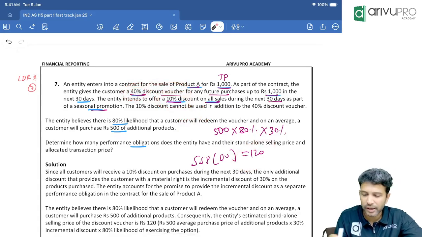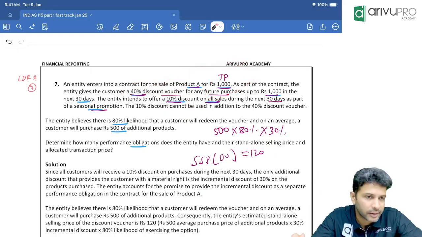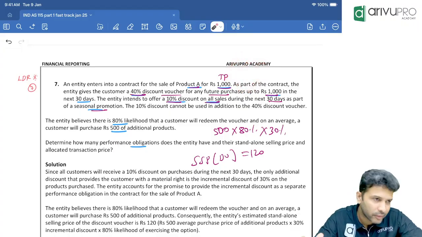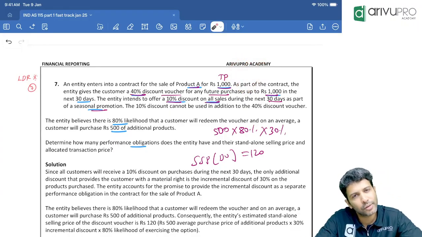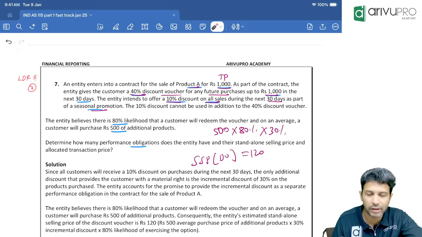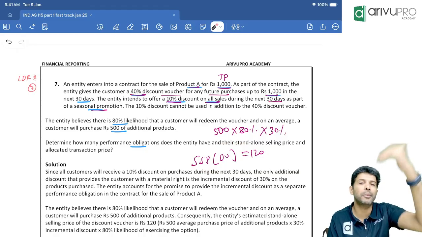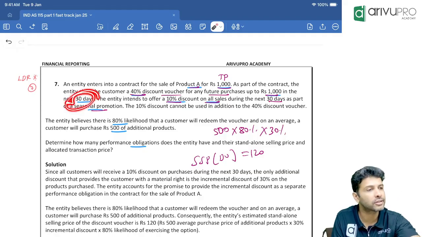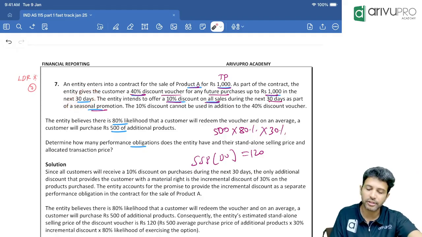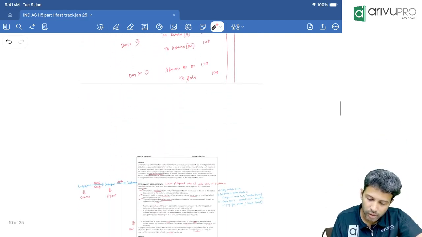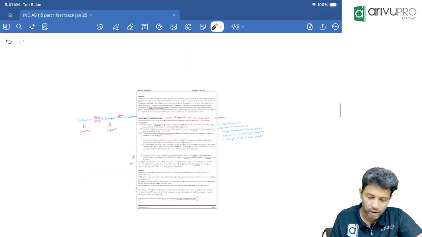So in that SSP ratio, you will allocate the 1000 transaction price. Since product A's delivery already happened on day 1, product A related revenue you can book immediately. But discount voucher related revenue you cannot book on day 1. On day 1 you will show it as an advance. Discount voucher revenue from advance will be transferred to the revenue account when the customer buys in future or 30 days, whichever comes early. That's all. That's a summary of this question. The 8th one, take it as homework, single PO. This is okay.